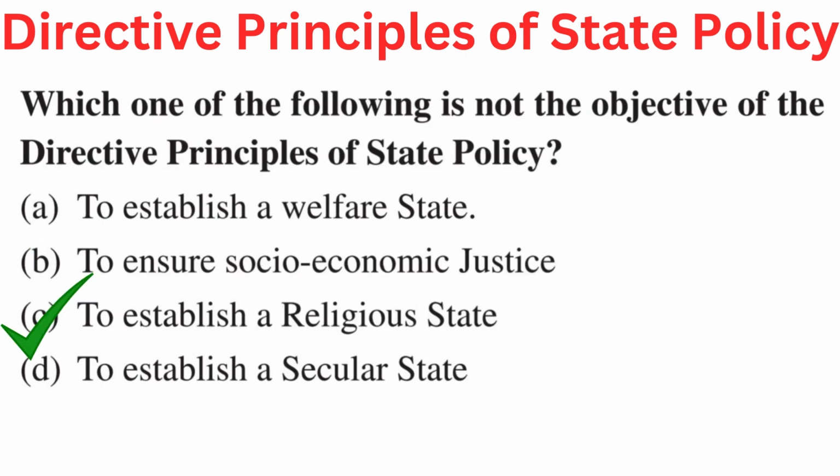Your question is, which one of the following is not the objective of the directive principles of state policy? Your options are A. To establish a welfare state, B. To ensure socio-economic justice, C. To establish a religious state, or D. To establish a secular state. Right answer is C. To establish a religious state.